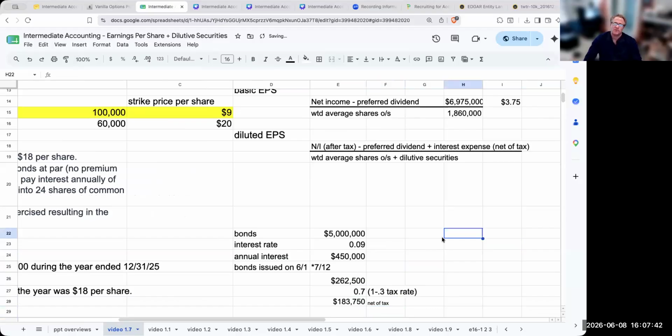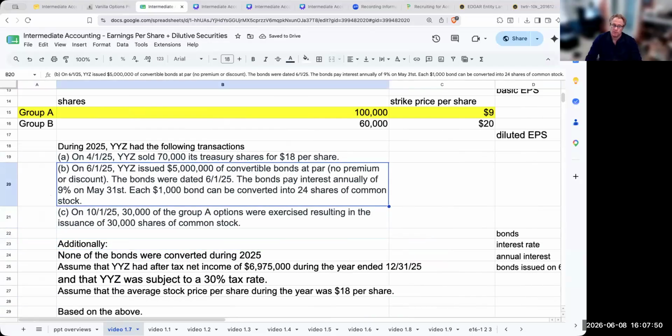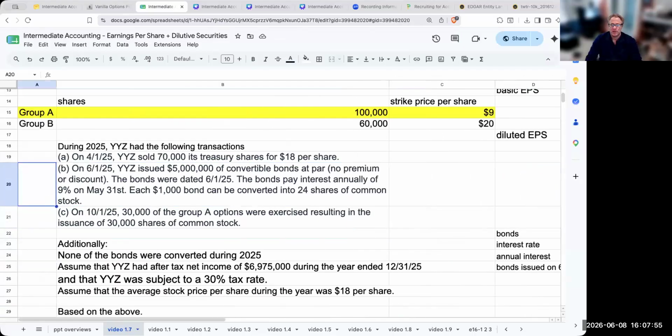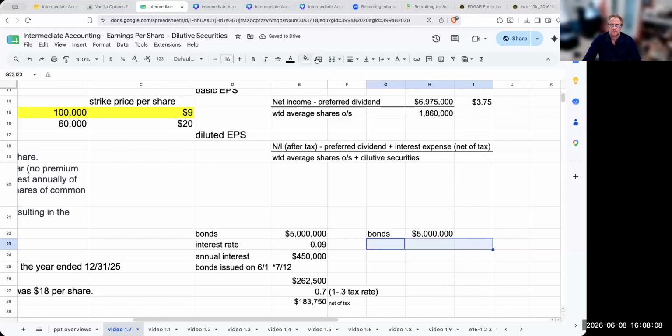Now, what I also need to figure out is, for these bonds of $5 million, how are they converting? Well, each $1,000 bond can be converted into 24 shares of common stock. Okay, so each bond is $1,000.